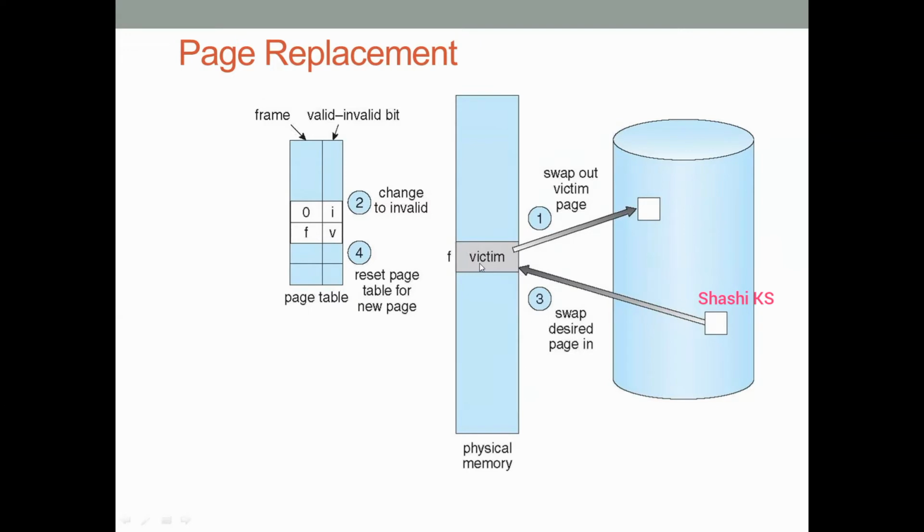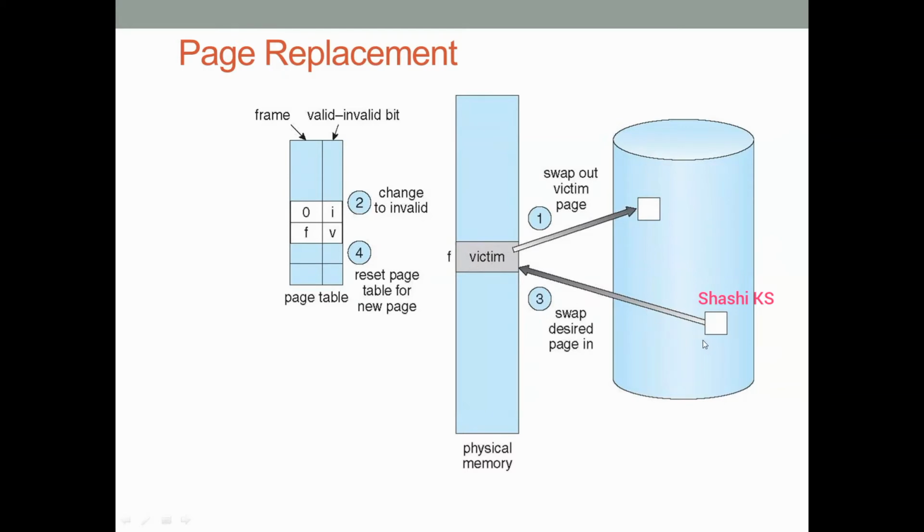The next step is to write the contents of the victim page onto the disk. Some contents would have been modified in the page, so whatever contents have been modified will be written, and then the page will be swapped onto the disk. Also, the page table entry of this victim frame will be changed to invalid. That is the next step, because if it is transferred to disk, it is no longer in memory, so its valid-invalid bit has to be set to invalid. The next step is to bring the desired page and load it into the victim frame.